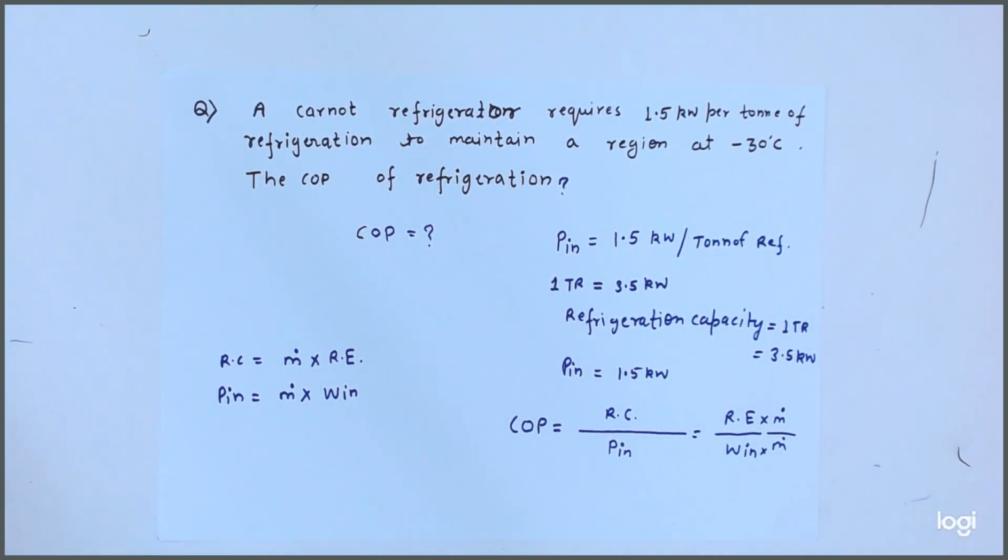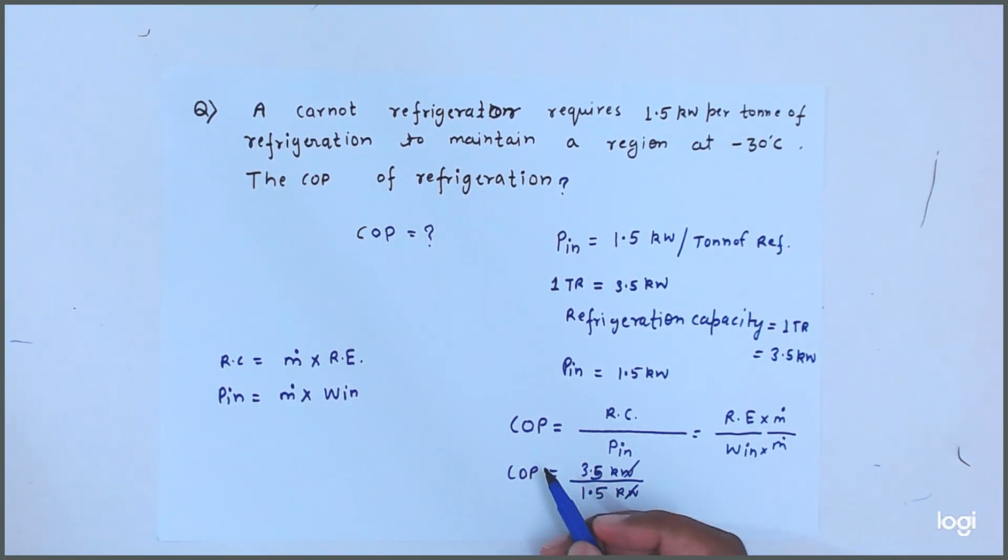Getting friends? So here refrigeration capacity value equal to 3.5 kilowatt divided by power input is equal to how much? This is 3.5. Power input is equal to 1.5 kilowatt. Getting friends? So COP equal to how much it will come?